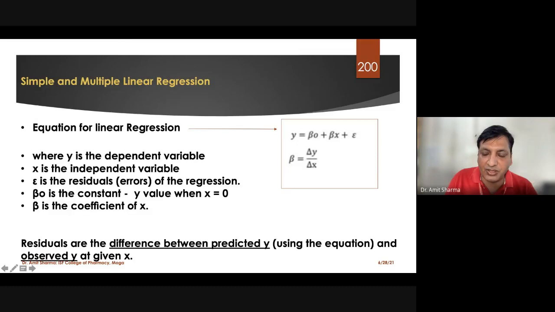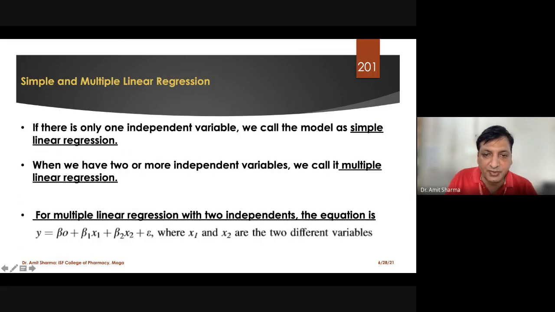This one is used for simple linear regression, and this one is used for multiple linear regression, where x1 and x2 are two different variables. If we have 3, then we'll have x3, x4, x5, and the number of variables increases. We are not bothered that much about where we finish; it can be 16, 17, 18, 20, any number in multiple linear regression.